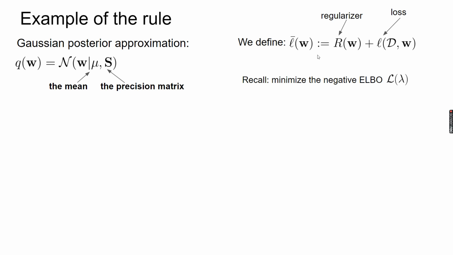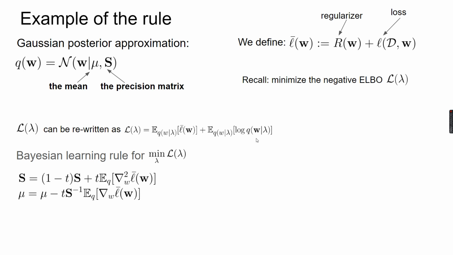And recall that we would like to minimize the negative ELBO. By using this newly defined function, we can re-express the negative ELBO as follows. It has two terms. The first term is the expectation of the L bar function, and the second term is the negative entropy of the approximation.